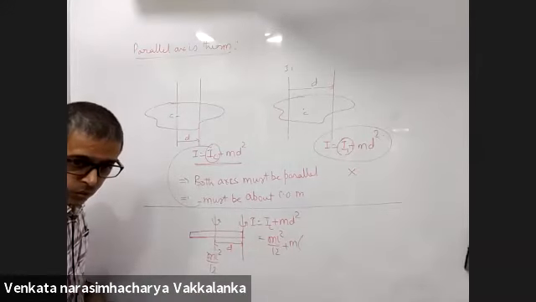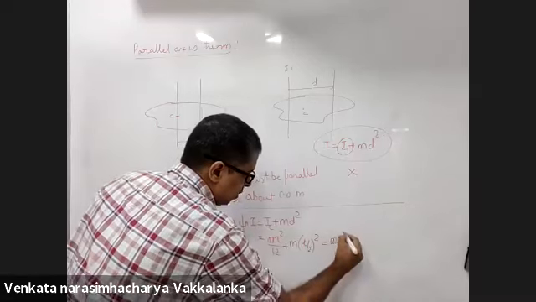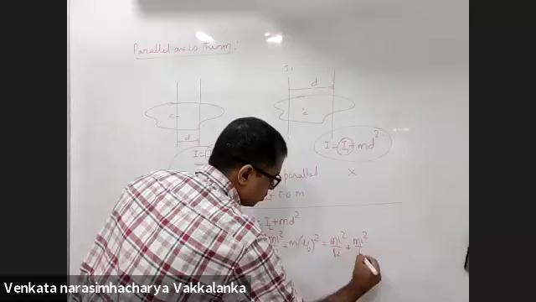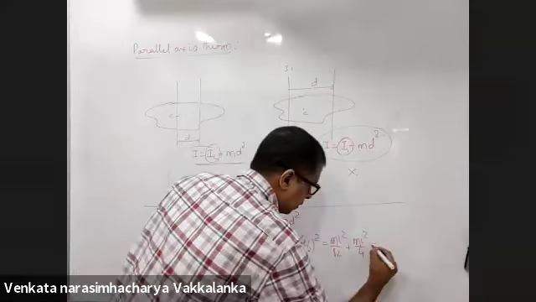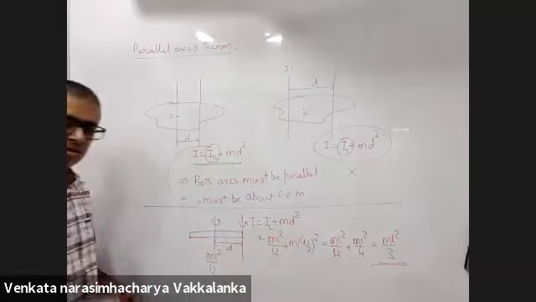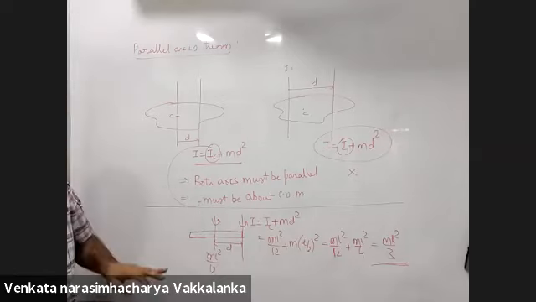L by 2. L by 2 whole square is ML square by 12 plus ML square by 4. This will be ML square by 3. Is that the answer that we are expecting? Yes, sir.